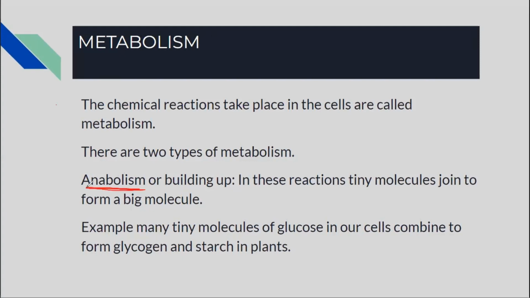In the case of anabolism, assimilation is an example of anabolism. What is assimilation? In assimilation, tiny molecules join together. They make a bond and they make a complex molecule. What happens when the glucose gets inside our cells? The glucose which is not used up, the tiny molecules of glucose, join together and make glycogen and is stored in our cells. So anabolism is that type of chemical reaction in which tiny molecules combine together and make a complex molecule.